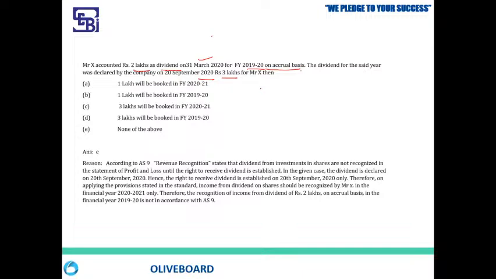Mr. X thought that he will receive 2 lakhs as a dividend for the financial year 1920. He thought, fine, I will receive 2 lakh as dividend because of accrual basis, which means he didn't receive it. He just accrued it, assuming he might be receiving 2 lakh for this financial year. So on 31st March itself, he passed one journal entry, which means he accrued the revenue. Now the question is, can he do so? The answer is no.